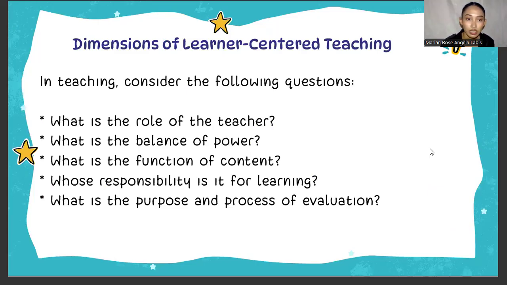Now, here are the questions that we need to consider in teaching. First, what is the role of the teacher? Is the teacher the primary source of information, or is the teacher the facilitator? What is the balance of power? Does the teacher have the power, or does the student also have the power? Is it balanced?